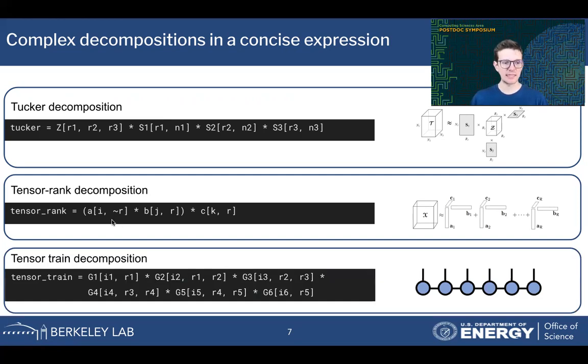And then another final example is a tensor train decomposition, where in this picture we have six tensor cores, which corresponds to the G1 to G6 tensors here. The R indices are the inner indices, which are contracted over, and the I indices are these outer legs. So these are the surviving dimensions of the tensor train. So this is a 6-dimensional tensor as a result.